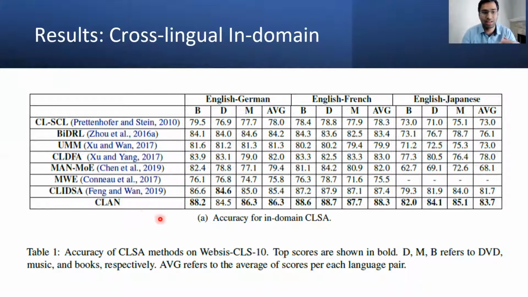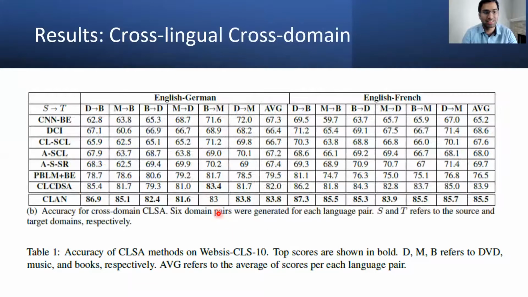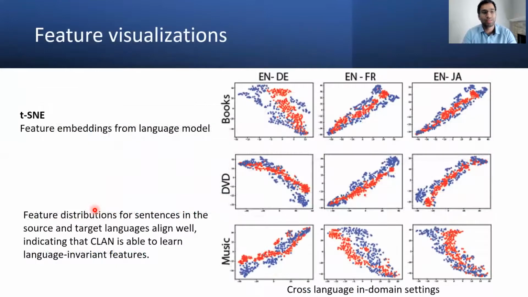And you can see from the results that CLAN outperformed in 8 out of 9 tasks in the cross-lingual in-domain settings. And in cross-lingual cross-domain settings, it outperformed in 11 out of 12 tasks compared to all the previous methods. And we have also probed these language model features to see if they are actually language invariant. And we can see that they align really well for all language domain pairs.